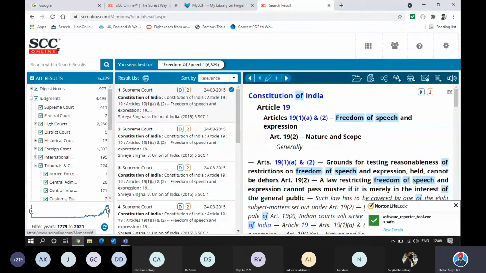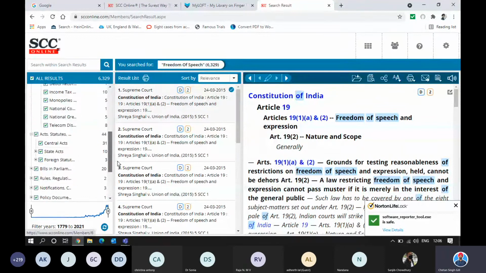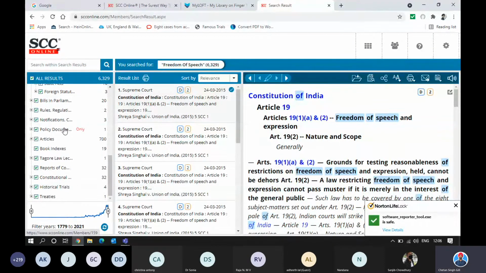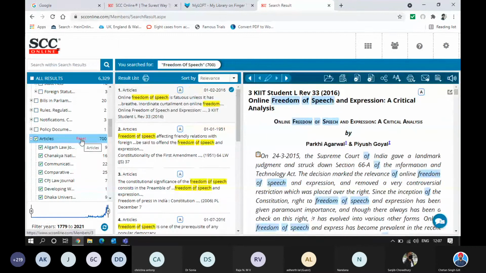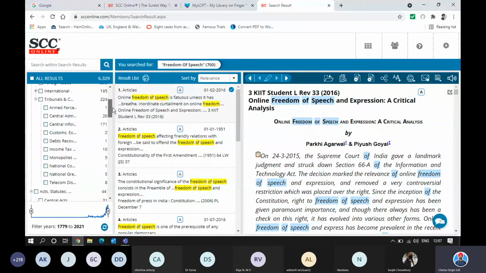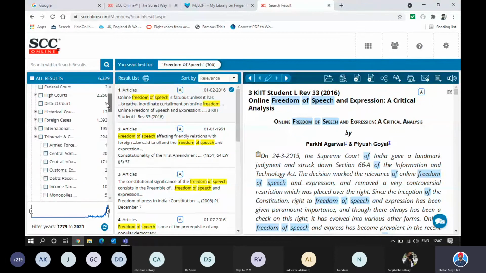I want to see freedom of speech as discussed in, let's say, articles. I want to see all the articles. So if I take my cursor in front of the article section, it says "only". Let me click on this "only". And there we have it. It says all the articles where freedom of speech has been discussed have been made available to you. You want to see any article or any acts on it?